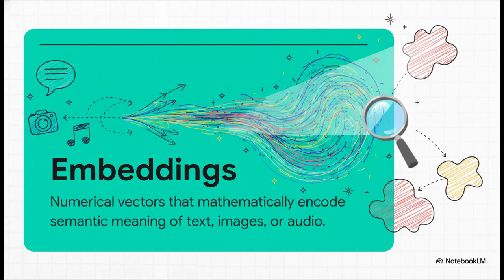They take text, images, audio, whatever it is, and convert them into numerical vector representations. Basically, they mathematically encode semantic meaning. And here is where it gets so fascinating. In this high-dimensional vector space, semantically similar concepts actually end up clustering close together. Even if the exact words are totally different, it's like mapping out ideas in space. This is, without a doubt, one of the deepest, most profound ideas behind modern AI retrieval systems.